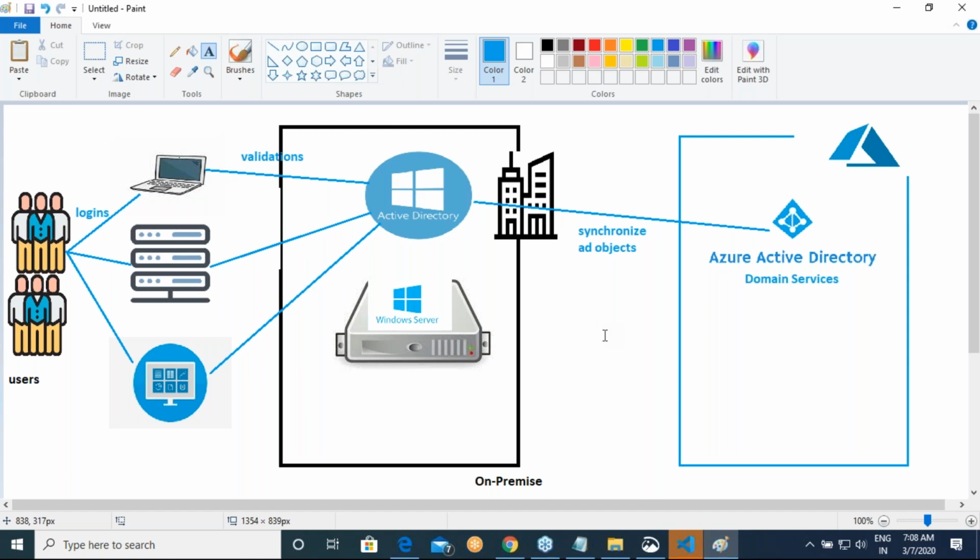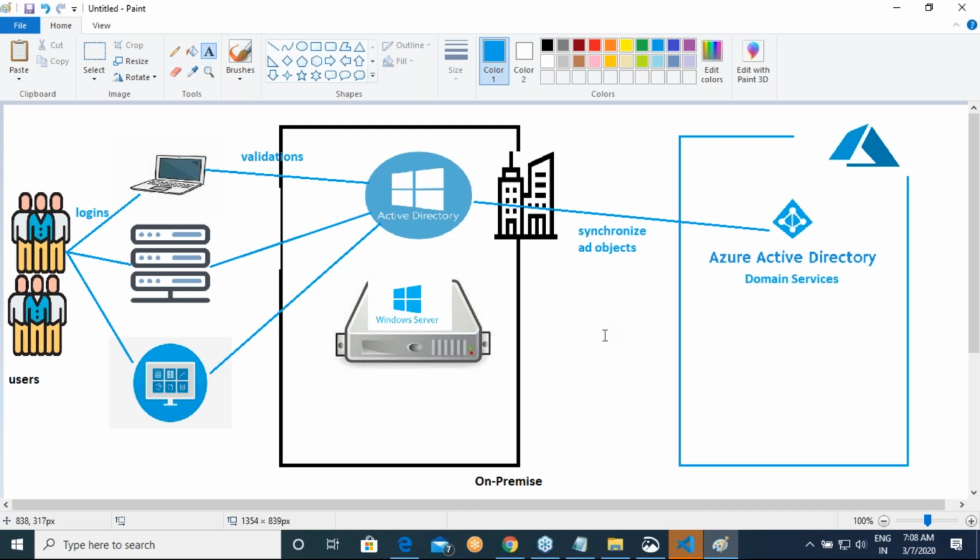So let us assume that there is a company with 10,000 employees. And now they have applications. They want to move to the cloud, right? So they cannot say that my application will be on the cloud, and every time you log in, it will have to connect from there back to your office to understand whether your login is correct or not. That might not be a very practical solution. So for that reason, the users will be synced.